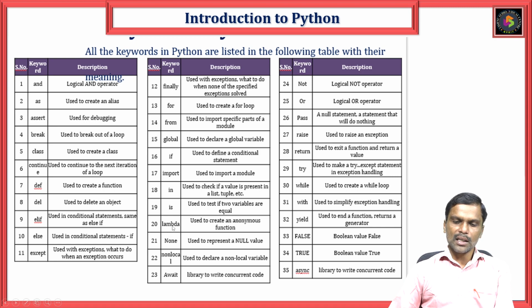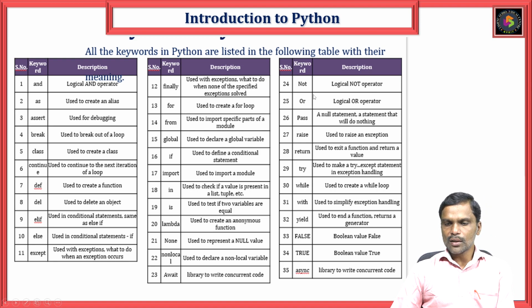Then lambda, it is another kind of function, an anonymous function. In a function we generally define with the keyword def, but here with lambda we define it simply with the help of lambda without using def. Next, None, used to create a null value. Then nonlocal, other than local, like a global variable. Await, to write concurrent code, when we are using two or more pieces of code.